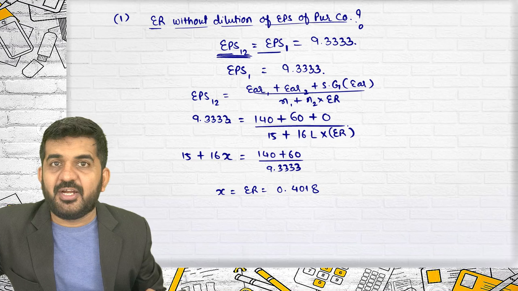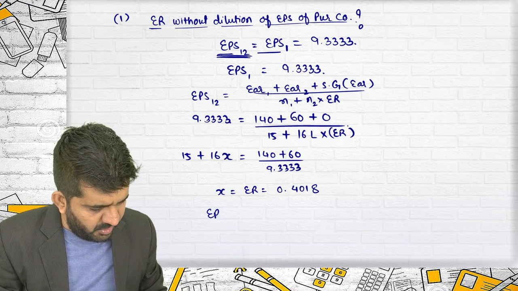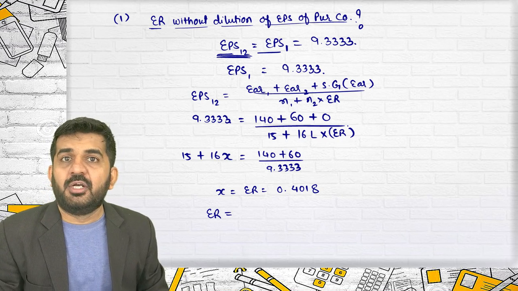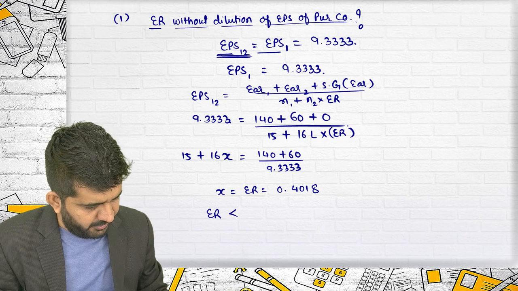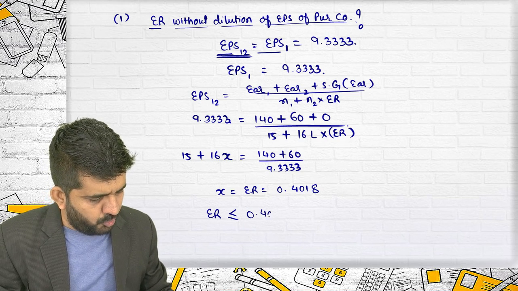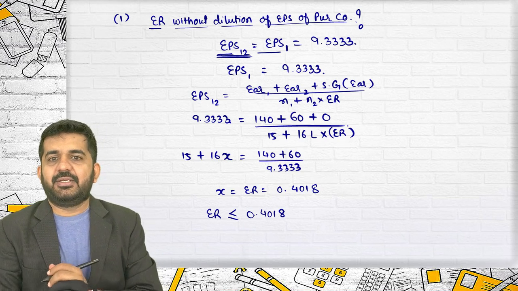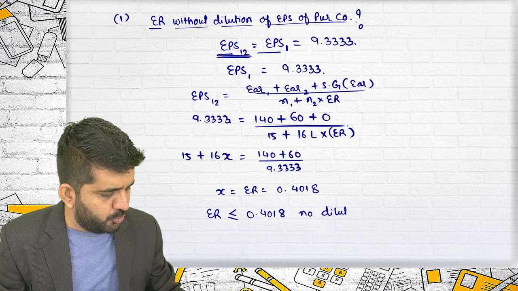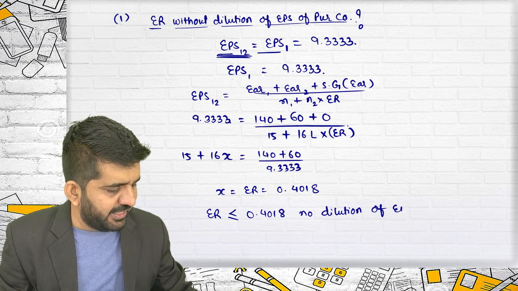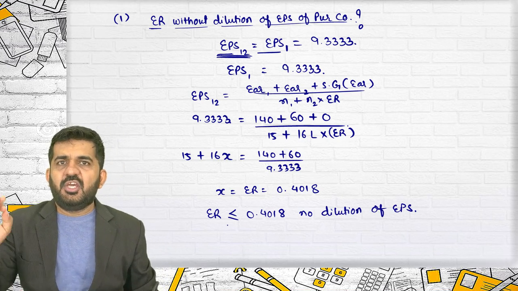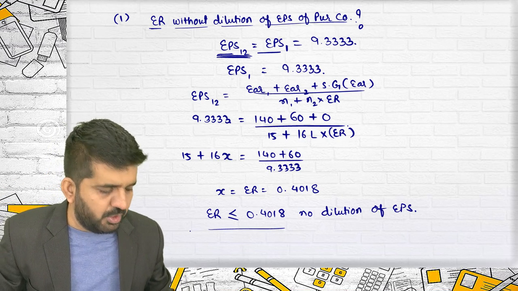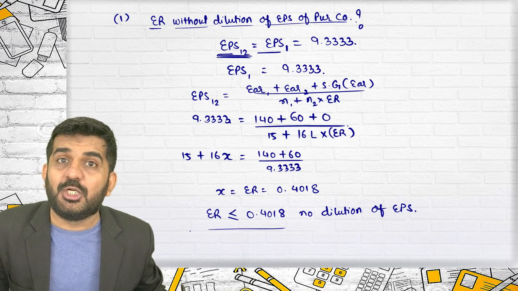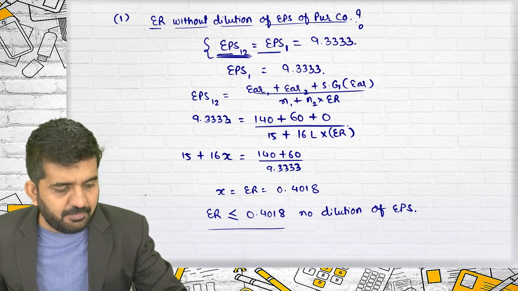Try to concentrate on my drafting of the answer. If the exchange ratio is less than or equal to 0.4018, then there will be no dilution of EPS. Once again, if the exchange ratio is less than or equal to 0.4018, believe me, if it is exactly equal to 0.4018, it will remain equal.